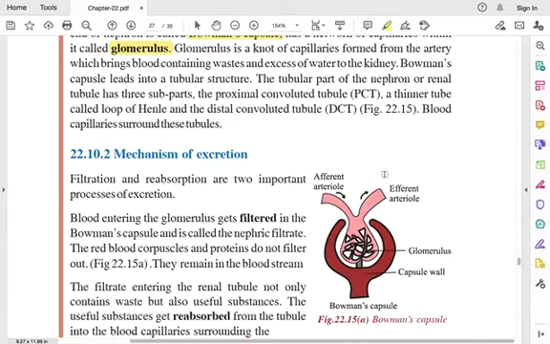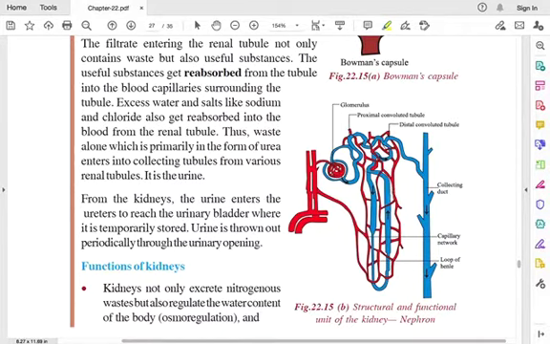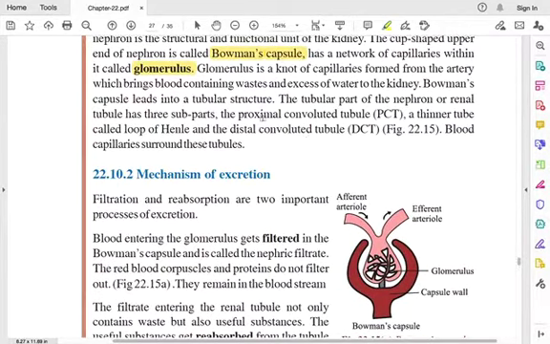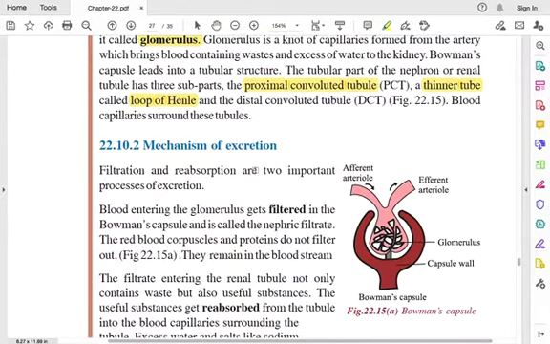The first one is the proximal convoluted tubule, PCT. The second part is a thinner tube called the loop of Henle, and the third subpart is the distal convoluted tubule.